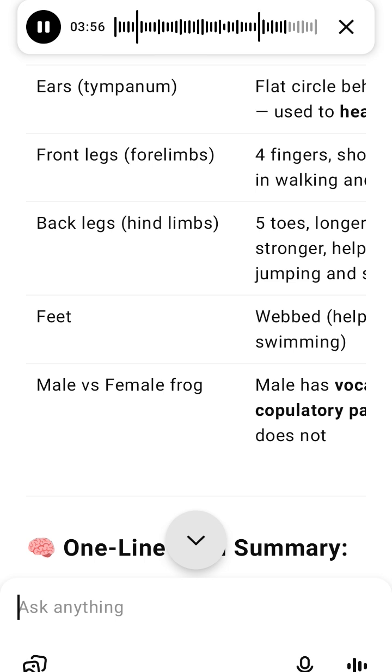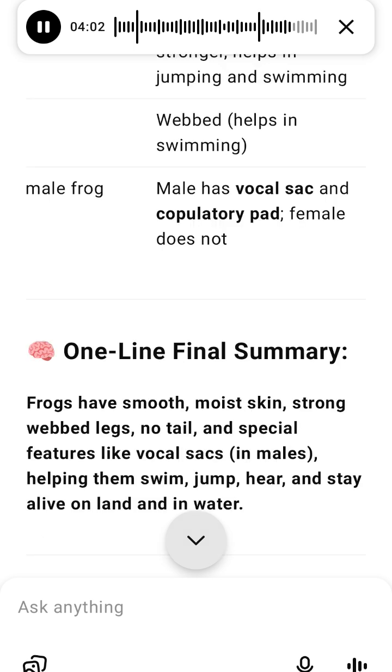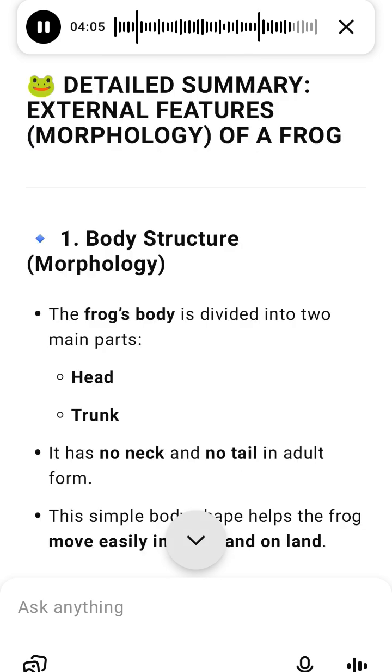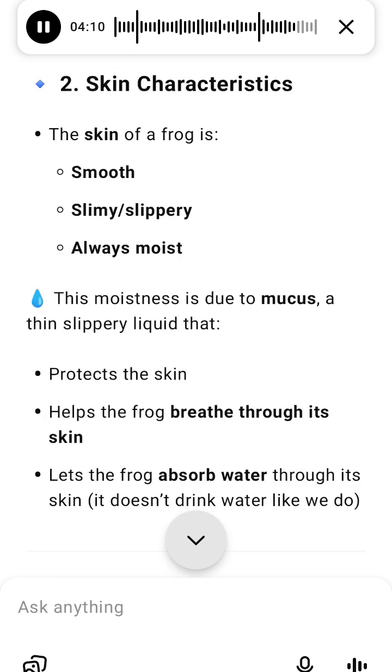9. Sexual dimorphism, the difference between male and female frogs. This means males and females look slightly different. The male frog has vocal sacs, balloon-like pouches on either side of the throat, which help in croaking, making sound to attract females. He also has a copulatory pad, a rough patch on the first finger of the forelimb that helps hold the female during mating. The female frog does not have vocal sacs or a copulatory pad.